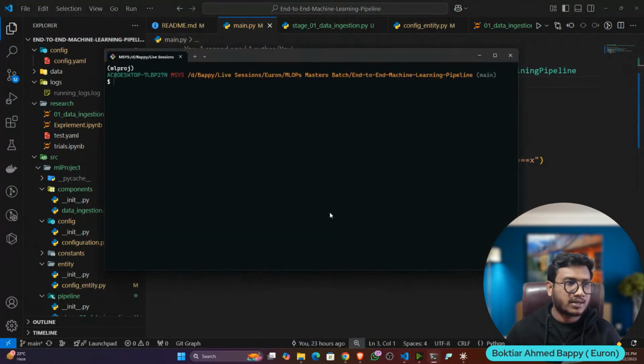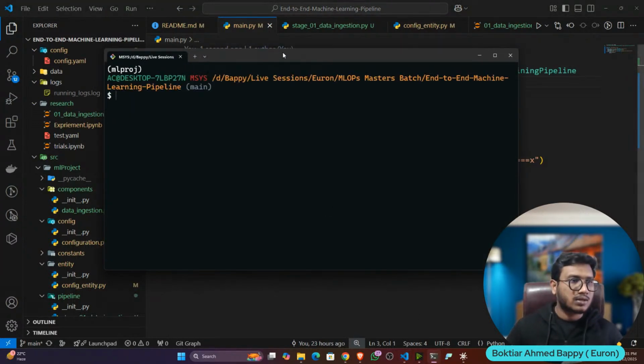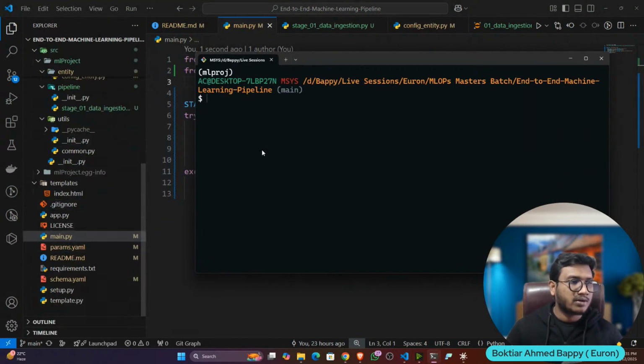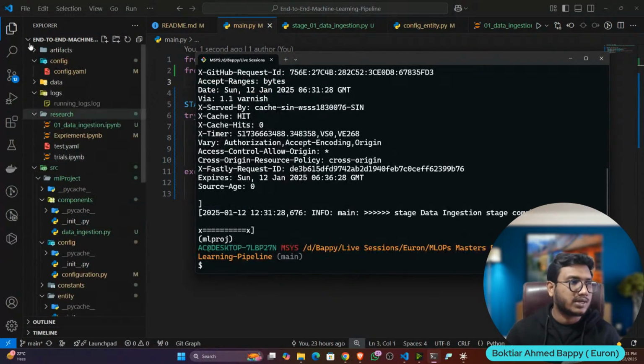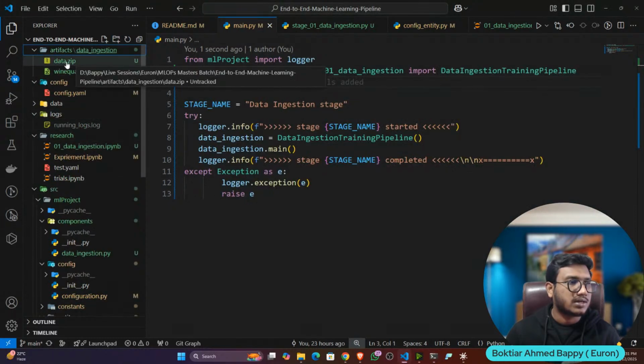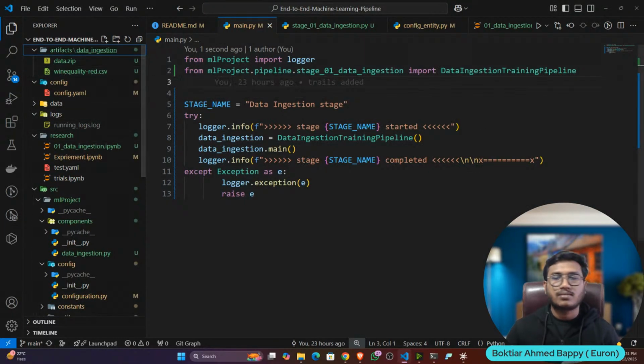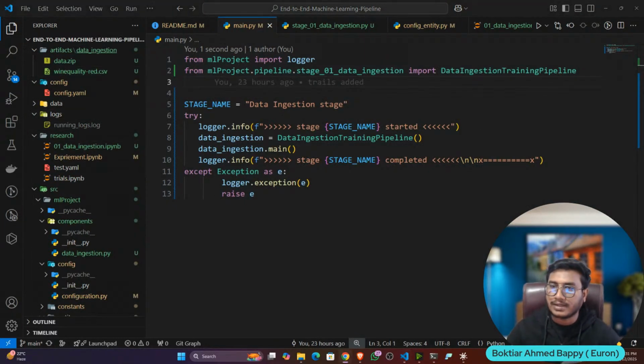Now let's open up my terminal. I'll zoom. Now let's execute my endpoint main.py. So python main.py. Now see, it's running. Now data ingestion complete. Now if you go to the artifact, you can see the data zip file and the unzip file are available. That means it's working fine without any error.